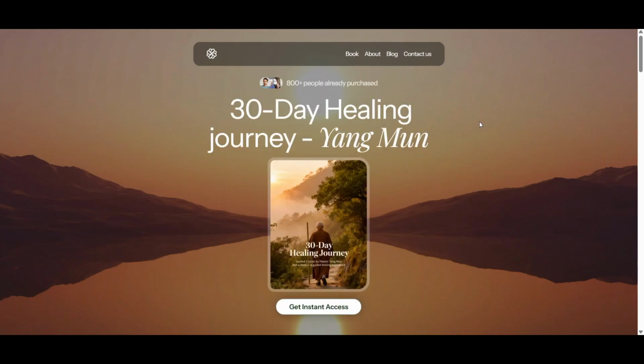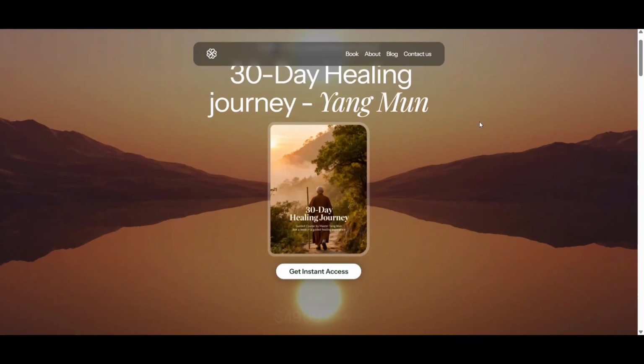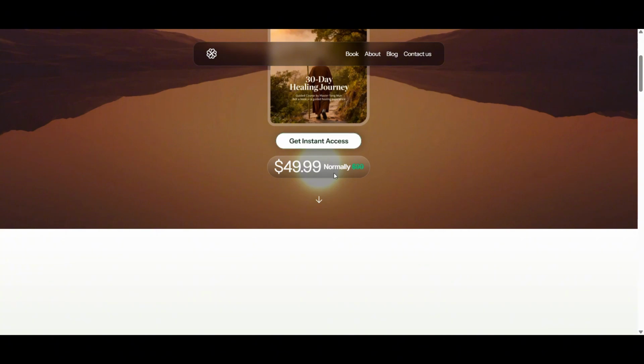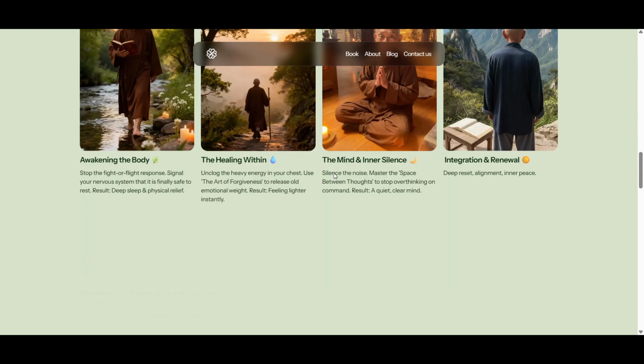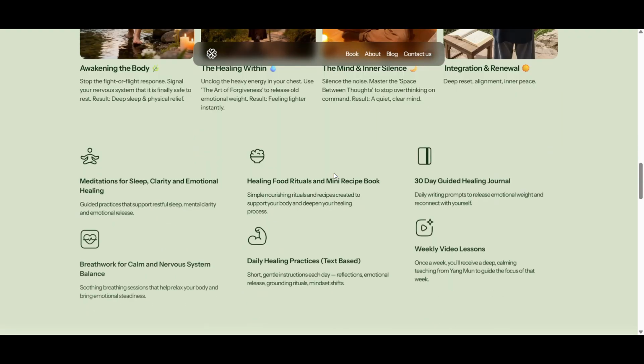Strategy 2, Transformation Programs. This is where bigger money is. Instead of a $10 ebook, you create a 30-day challenge or a course. You can easily structure it by asking ChatGPT to structure a complete 4-week transformation program. Each week has video lessons, worksheets, and exercises.